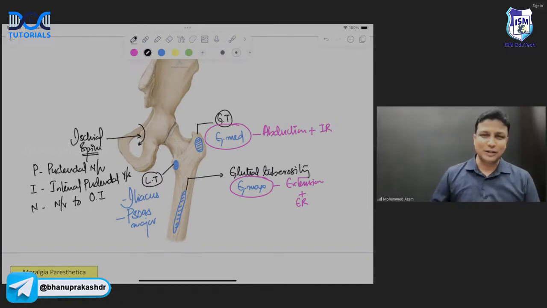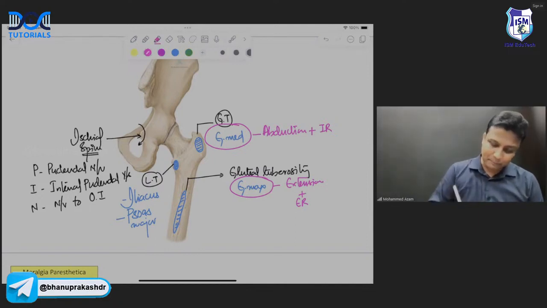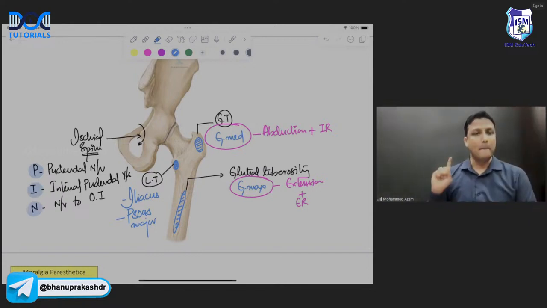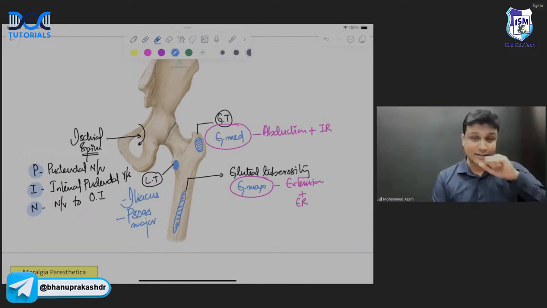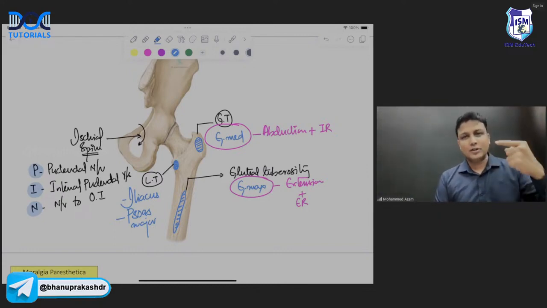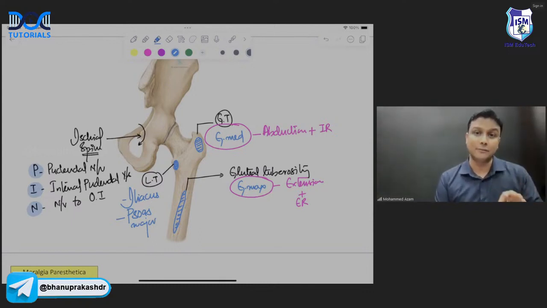So the nerve to obturator internus is also taking a turn there. And students love to remember this with the mnemonic PIN. The PIN structures are turning around the ischial spine. So the pudendal nerve, internal pudendal artery and vein, and the nerve to obturator internus. All these are going to take a turn around the ischial spine. So the number one question which is asked in your exam is which nerve is going to turn around the ischial spine? Pudendal nerve. And that is actually the site for the pudendal nerve block. So what is the site for the pudendal nerve block, sir? The ischial spine is the site for the pudendal nerve block.